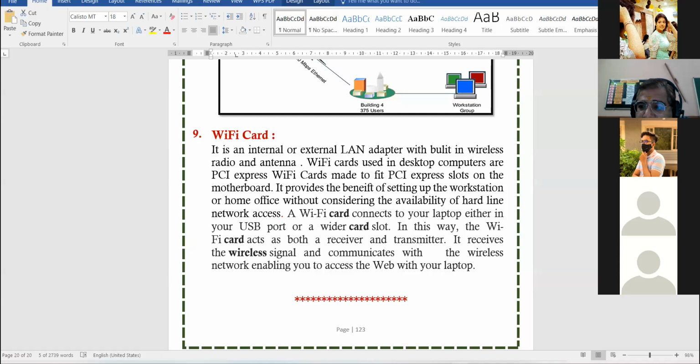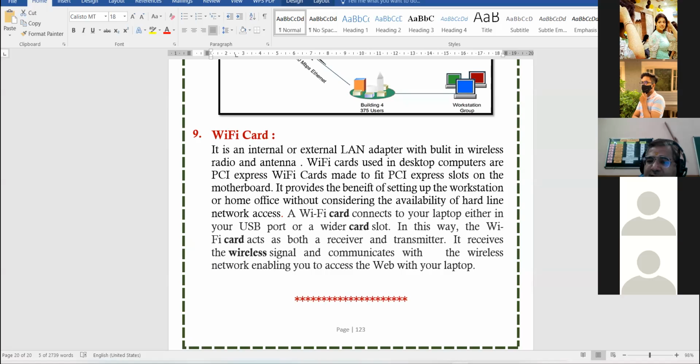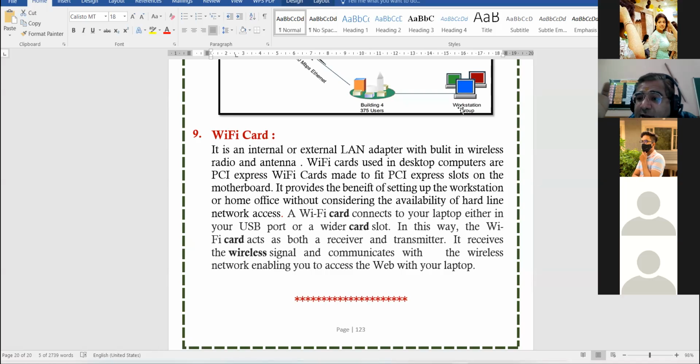Quick and fast internet facility available. As compared to simple broadband or dial-up connection, the speed of Wi-Fi is fast. Okay. What else can be the advantage? Help to link devices. Yeah, you can connect more than one device. Very good. At one time, you can connect your laptop, tablet, and PC also.